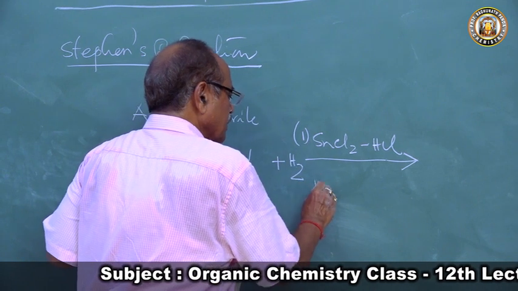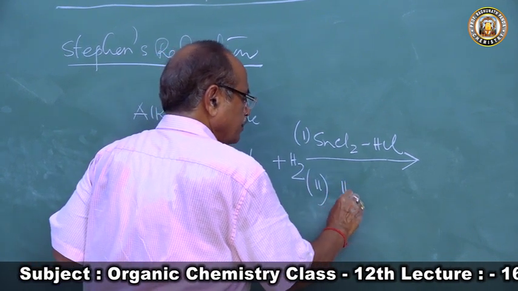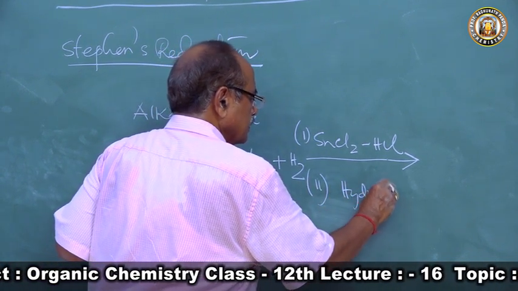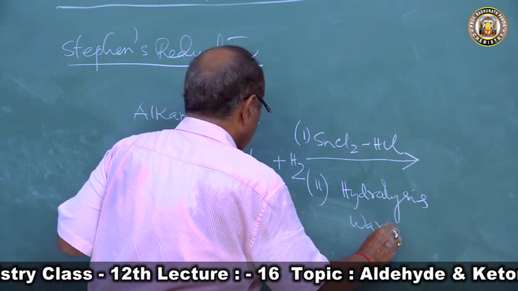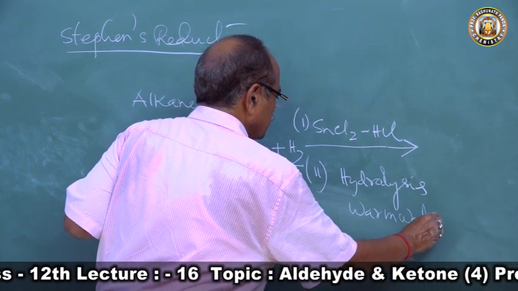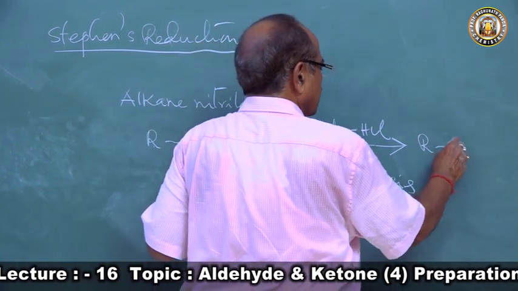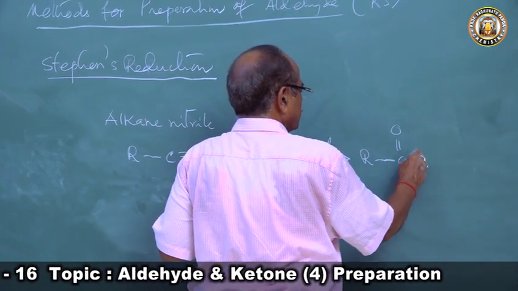Then in the second step, it is hydrolyzed by warm water. We get the aldehyde produced.